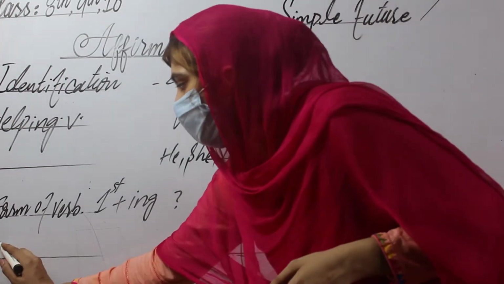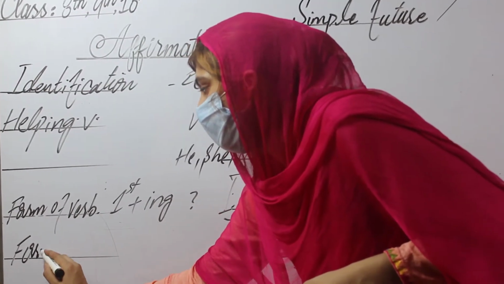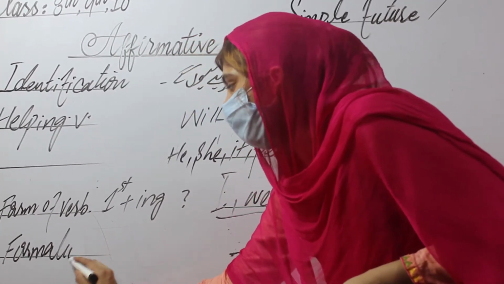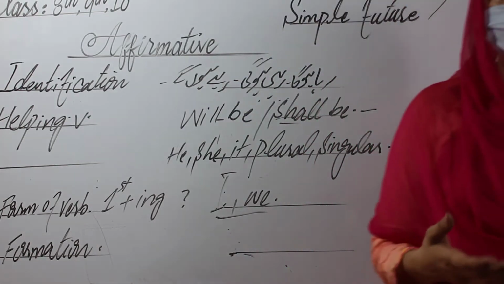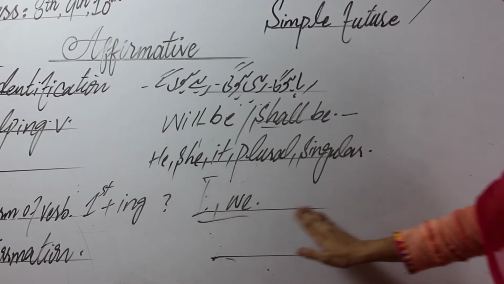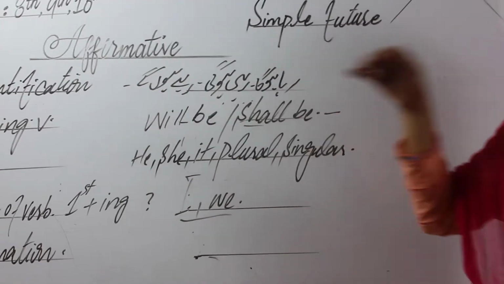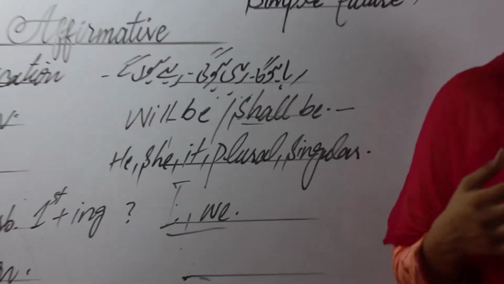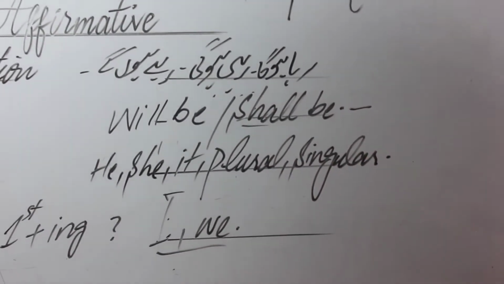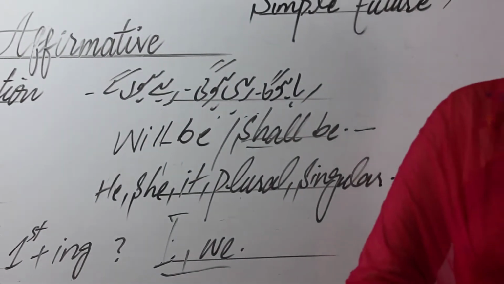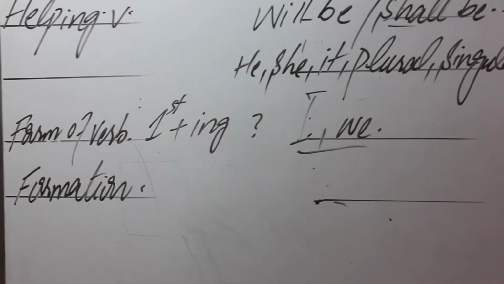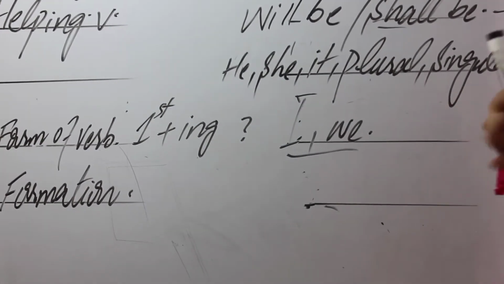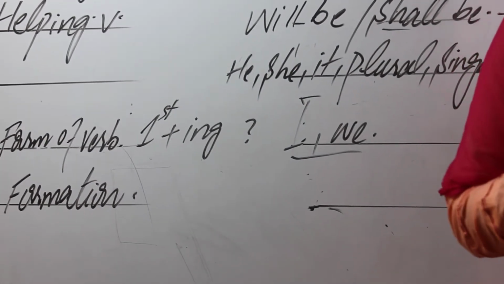Then the last point is the formation, which means the making of any sentence. How can we form a tense using these criteria, this pattern and these helping verbs? Formation is a very important thing, and it is your responsibility as a student to focus on how we can make a sentence in a proper way.